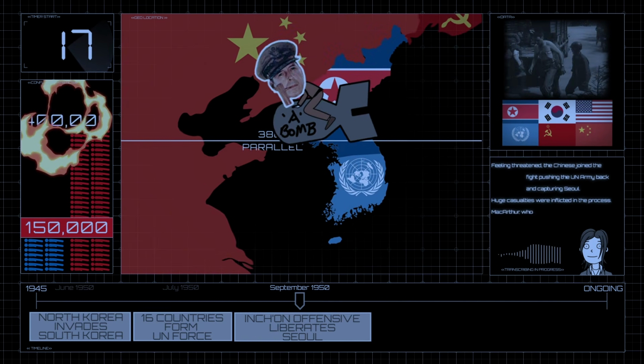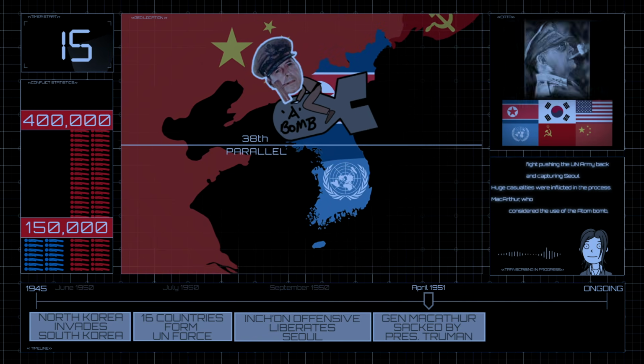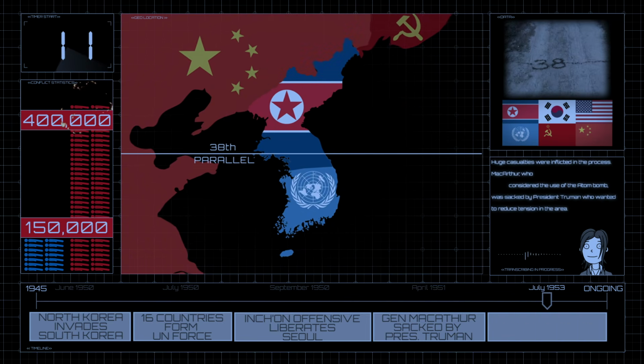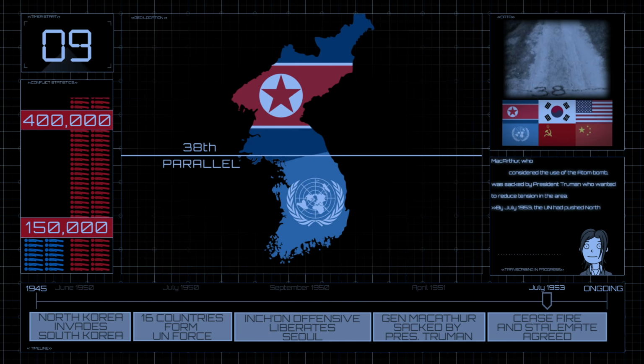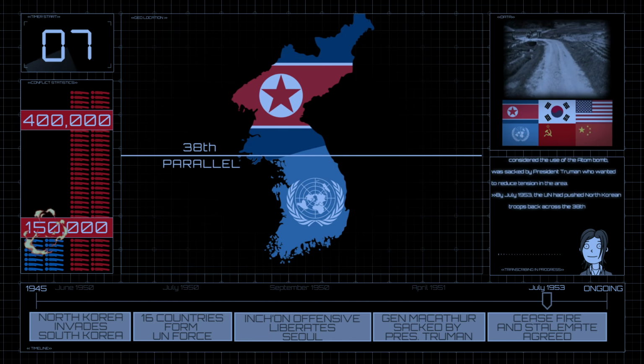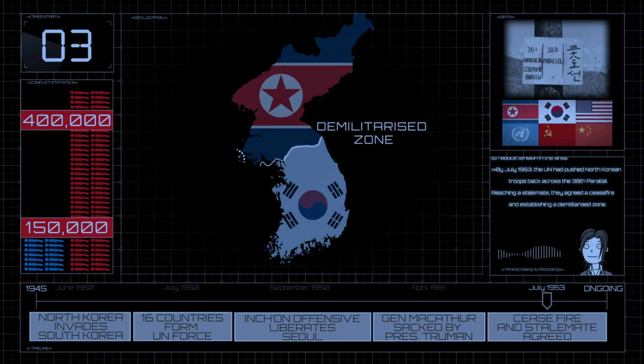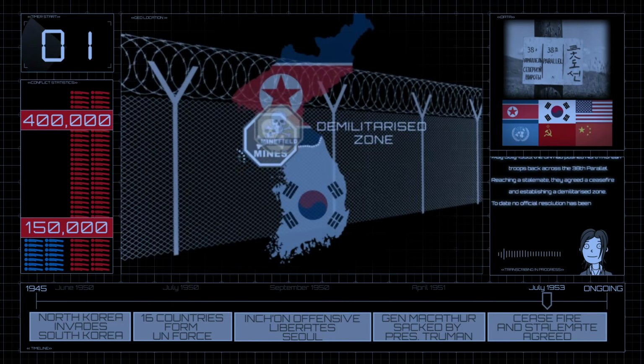MacArthur, who considered the use of an atom bomb, was sacked by President Truman, who wanted to reduce the tension in the region. By July 1953, the UN had pushed the North Korean troops back across the 38th parallel. Reaching a stalemate, they agreed a ceasefire and established a demilitarized zone. Today, no official resolution has been reached.